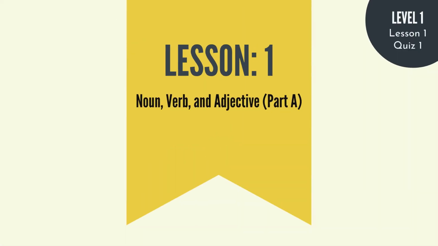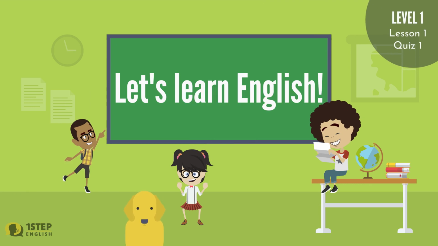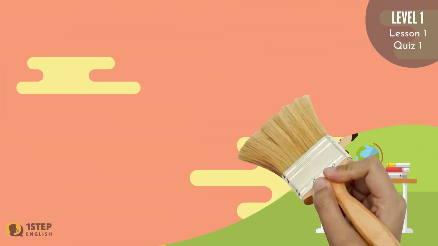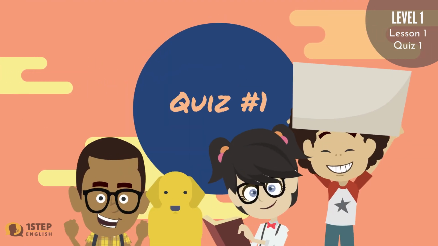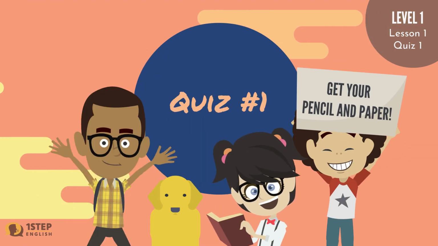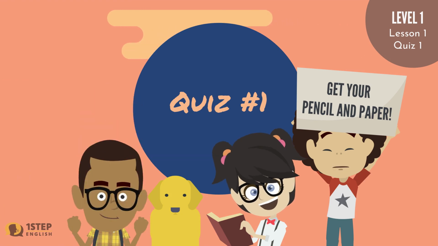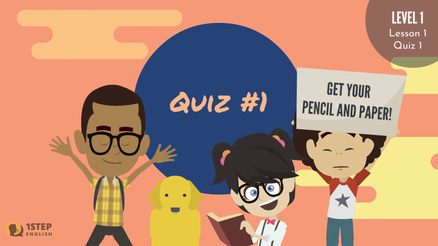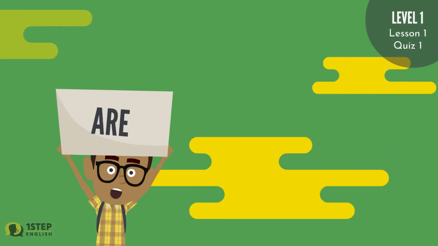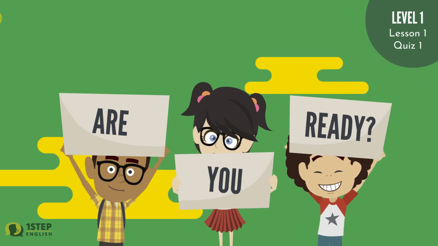Lesson 1, Noun, Verb and Adjective Part A, Quiz number 1 and 2. Let's learn English. Quiz number 1. Go get your pencil and paper. Are you ready?